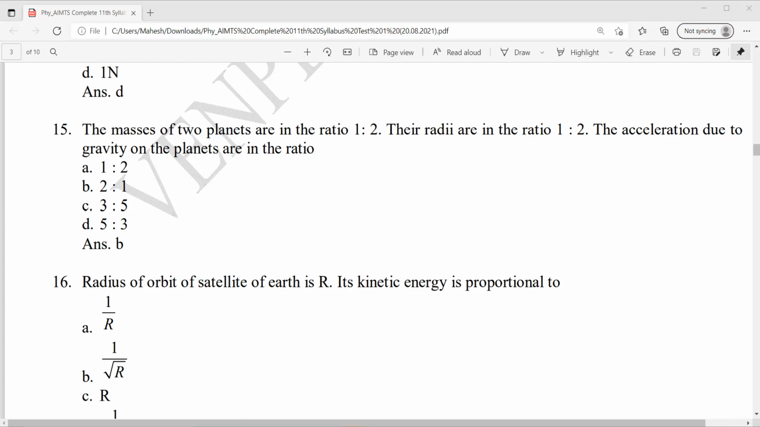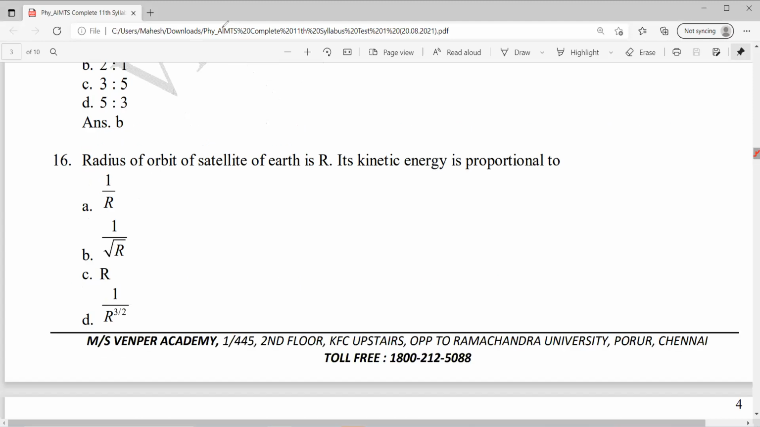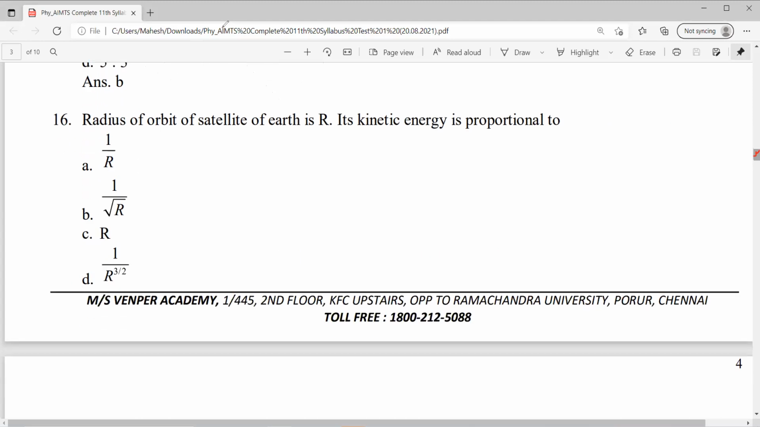Coming to question number 16. Radius of orbit of satellite of Earth is r. The kinetic energy is proportional to. So radius is given as r, right? I want the kinetic energy. That means I need V. So for V, what should you do?